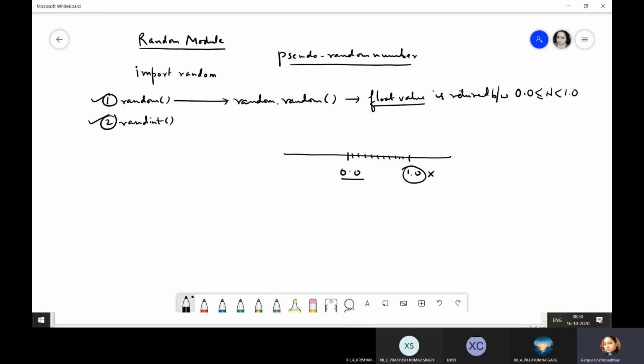Like I tell you to think, give me any random number, and randomly you say 96. That is a random number. But if I tell you to start counting in your mind, so in your mind you are counting 1, 2, 3, 4, 5, and I say stop. So you stopped at which number? 5, and you speak out that number.